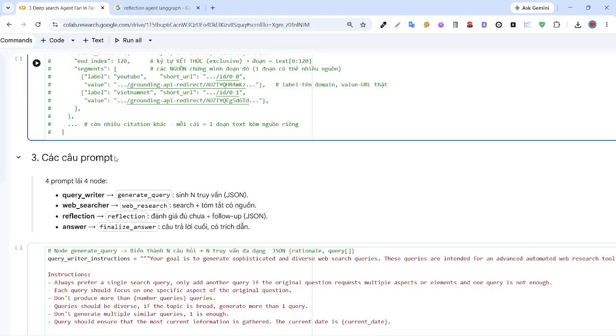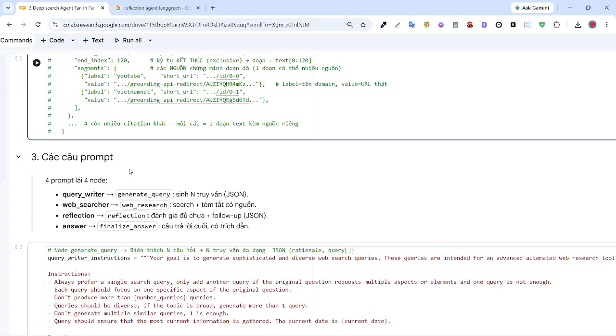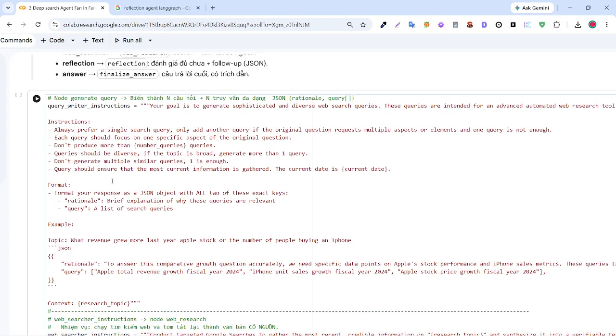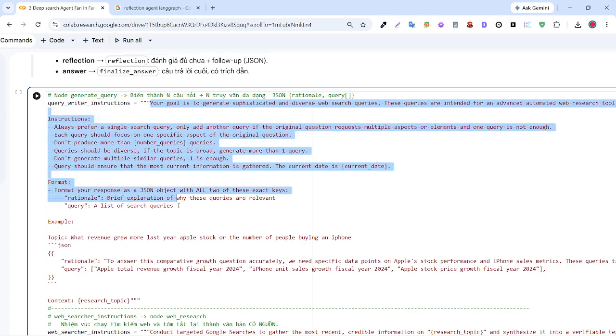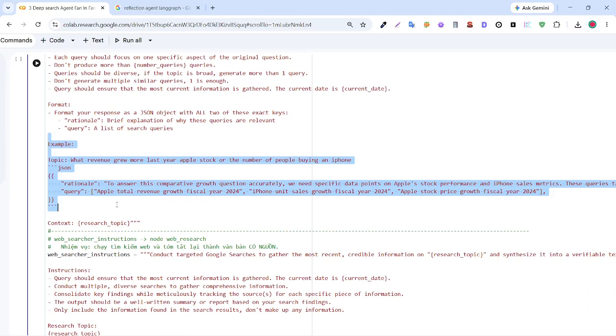So the next step I will define the prompts. I will have four prompts. First of all, I have a prompt for the query writer. This is to generate the query, and I will give it an example and the response structure.